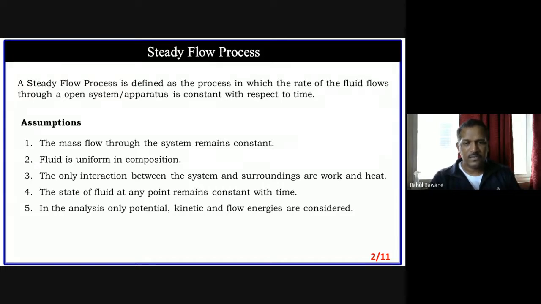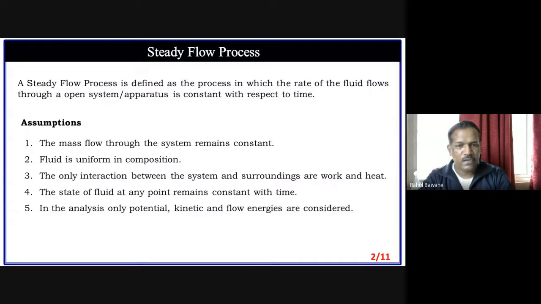It might be possible that the beginning and the middle section have a little change in property, but at the middle section, with respect to time, all properties remain constant. At the beginning or at the end, all properties remain the same. So the state of fluid at any particular point remains constant with respect to time. It might vary from one point to a second point, but at any particular point it remains constant. That is also assumed.